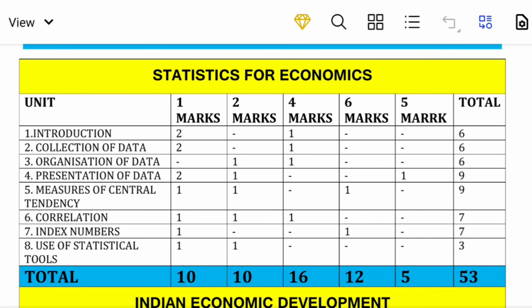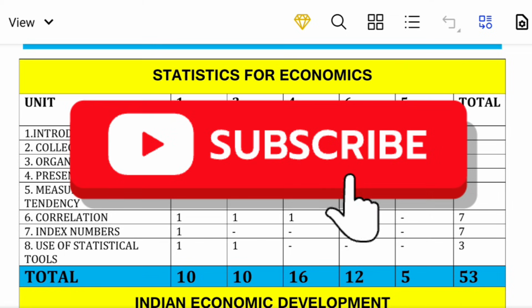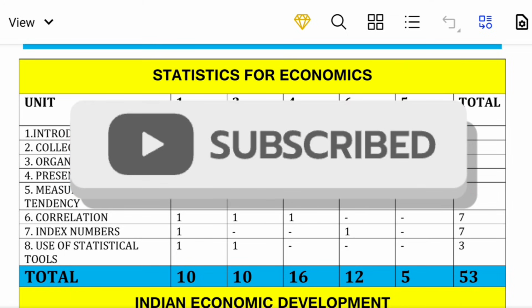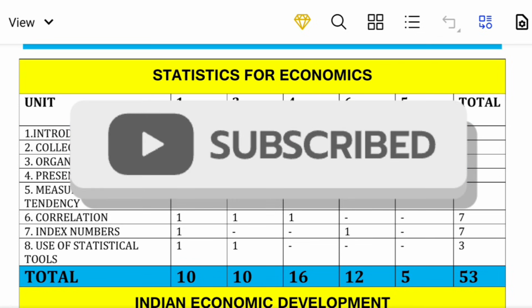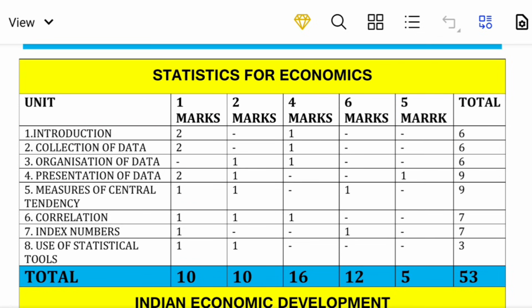Next is measures of central tendency. In measures of central tendency there is one 1-mark question, one 2-marks question, no 4-marks question, one 6-marks question, and no project-oriented question. So totally 6 plus 2 plus 1 is equal to 9. The total weightage of measures of central tendency is 9 marks.